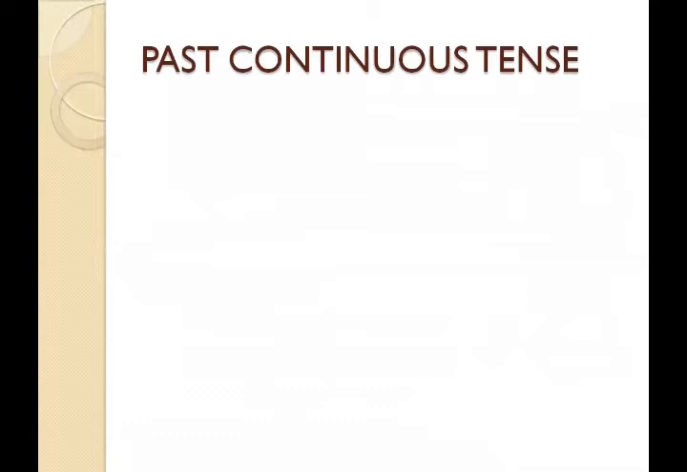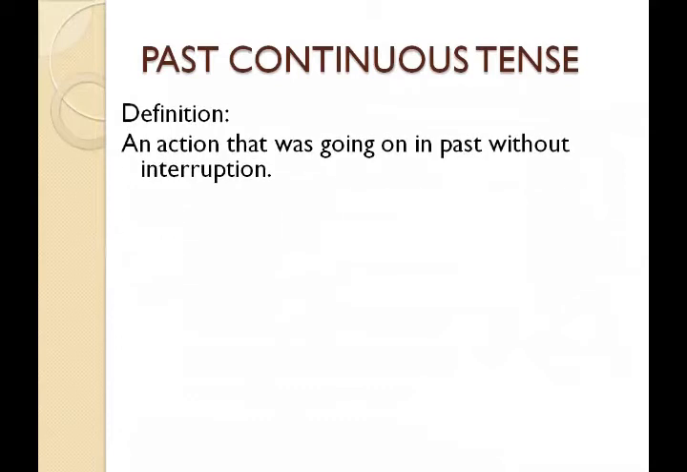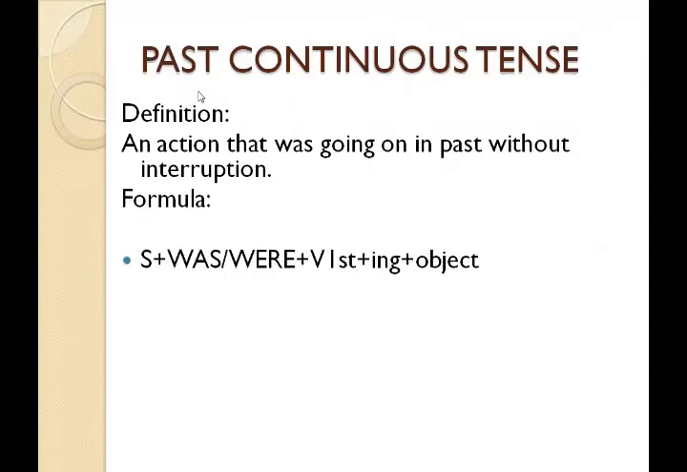Moving towards the next tense, past continuous tense. The definition of past continuous tense is an action that was going on in the past without interruption. It means the action which was continued in the past without interruption. You all know very well that past means the time which is gone, and the formation of the tense is subject plus was or were plus first form of verb plus ing and object.